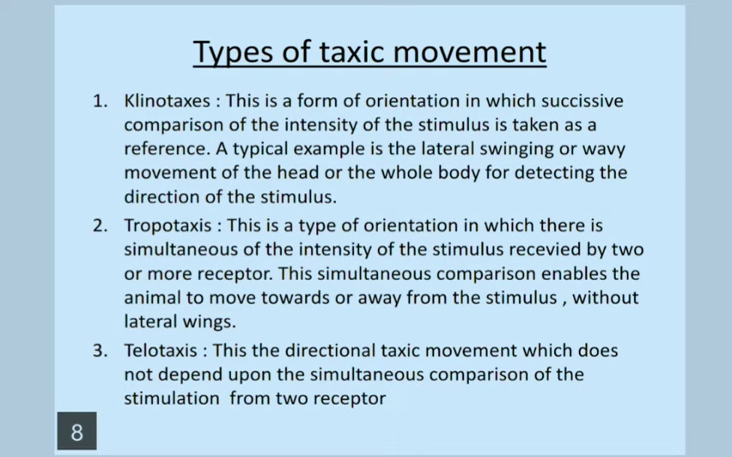Next is strobotaxis. Strobotaxis is a type of orientation in which there is a simultaneous comparison of the intensity of the stimulus received by two or more receptors. In it, bilateral receptors are used for simultaneous comparison between the two sides for detecting the source and direction of the stimulus. Next is telotaxis.